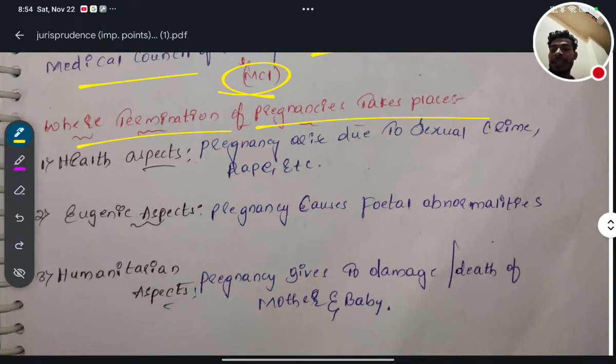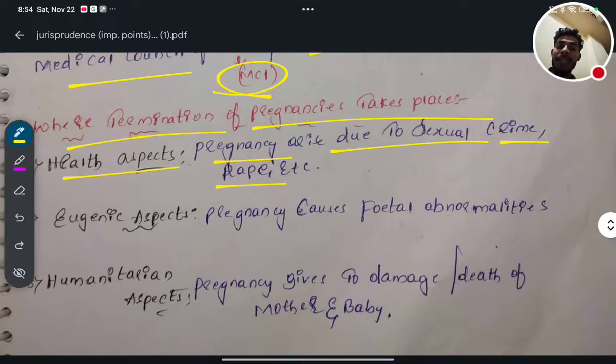So in that condition, there should be three conditions. The first condition is the health aspect. So pregnancy arises due to sexual crime or rape or any such condition. If the pregnancy arises due to sexual crime or rape, in that case, due to the health aspect, medical termination of pregnancy can be done.